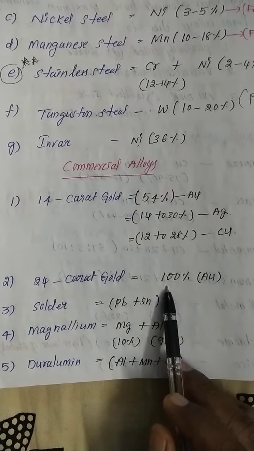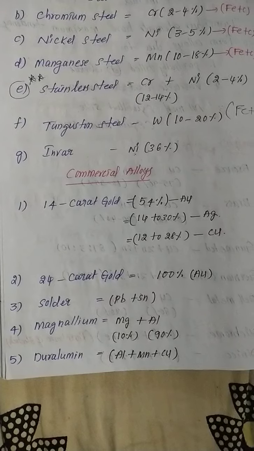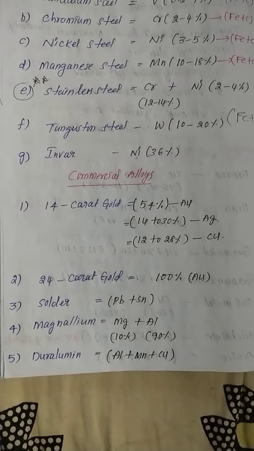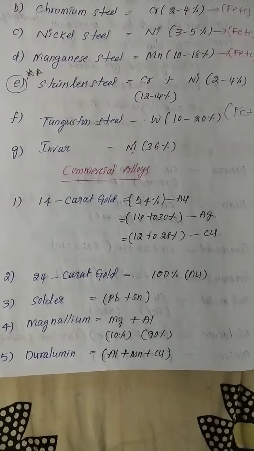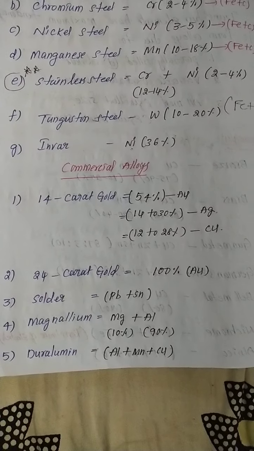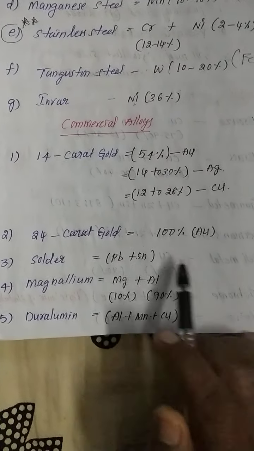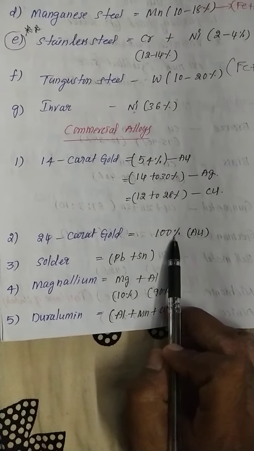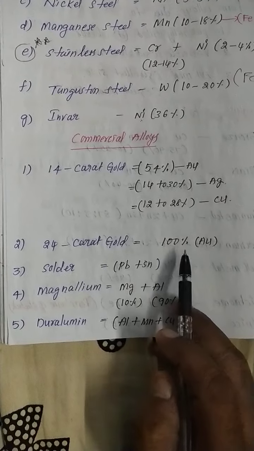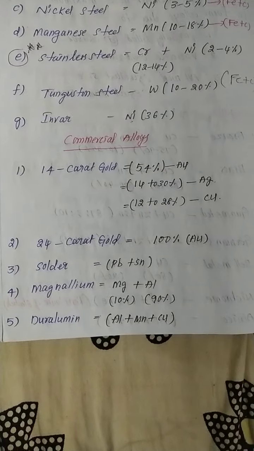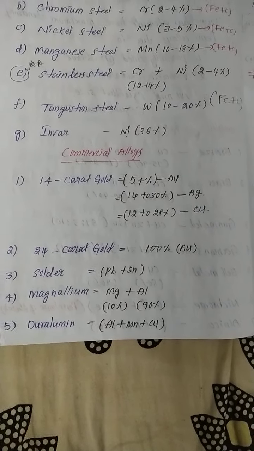24 karat gold means only 100% gold. 100% gold, that is called 24 karat gold. So the purity of gold is represented by the carat unit. 24 karat gold means 100% pure gold only. There are no other metals. And it is not suitable for making ornaments, because it is very soft and easily breakable. That's why, my dear students, in ornament gold they use a copper plus gold combination.